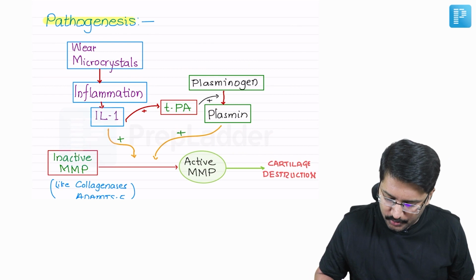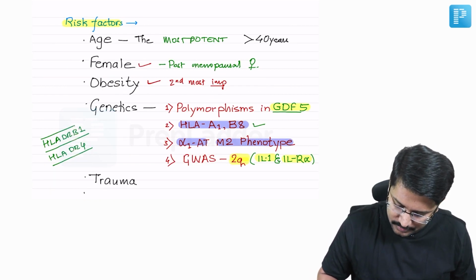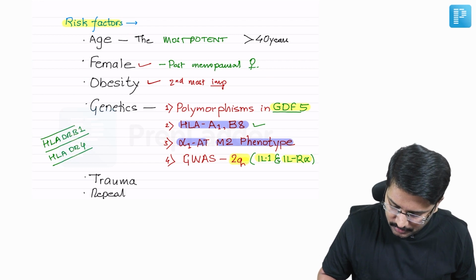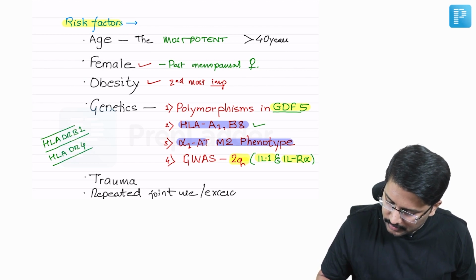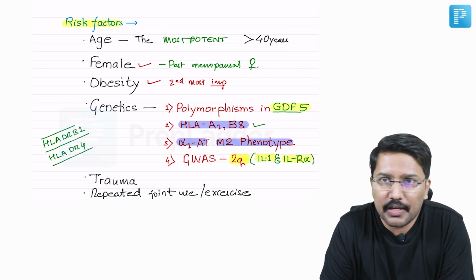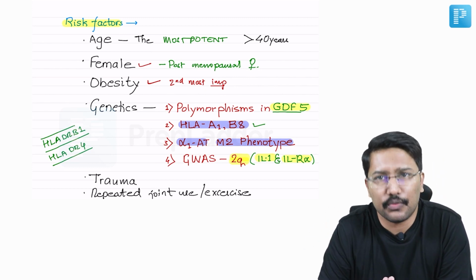Then repeated use of joints and exercise can also be considered risk factors. For example, hip joint osteoarthritis is very common among farmers because they are repeatedly subjecting their hip joint to use, right?